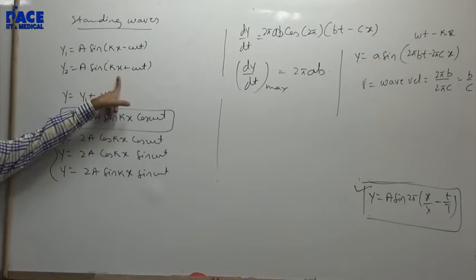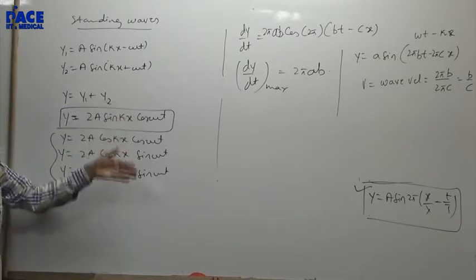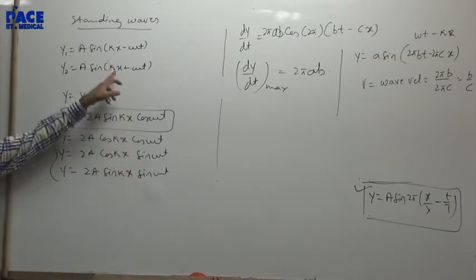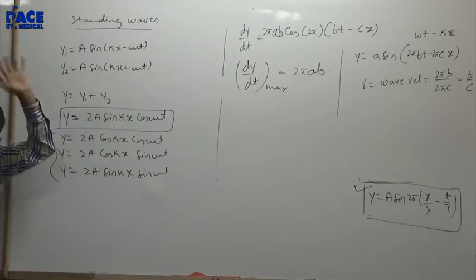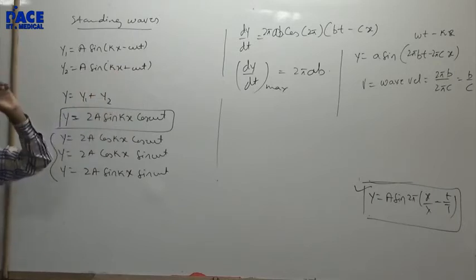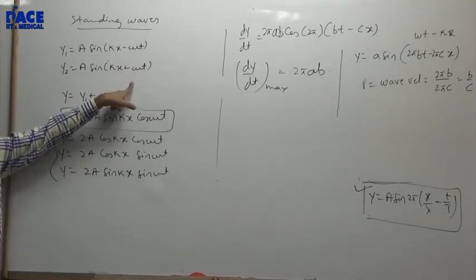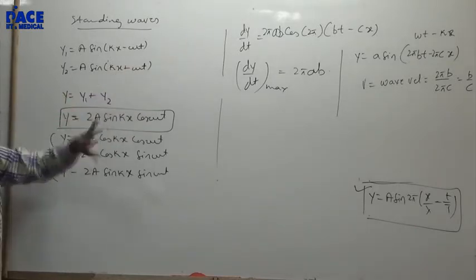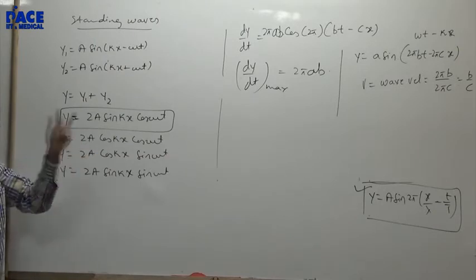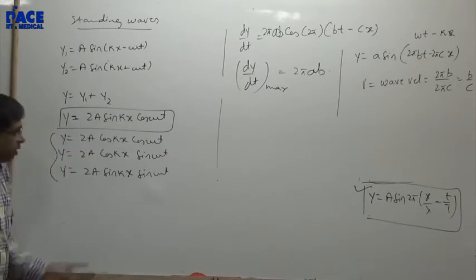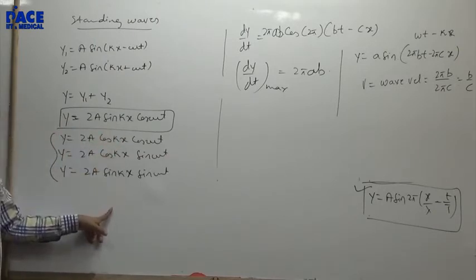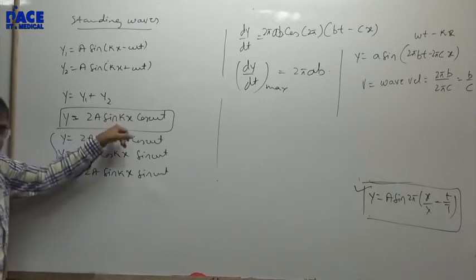Put a phase difference of pi. You will keep getting each one of them. Sin c plus sin d. Sin c plus sin d plus pi. Don't put sin c minus sin d. Right? Sin c plus sin d, sin c minus sin d, cos c plus cos d, cos c minus cos d. You will get 4 options. Generally we go with this.